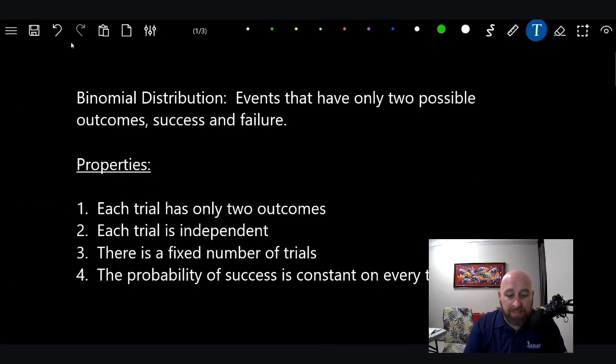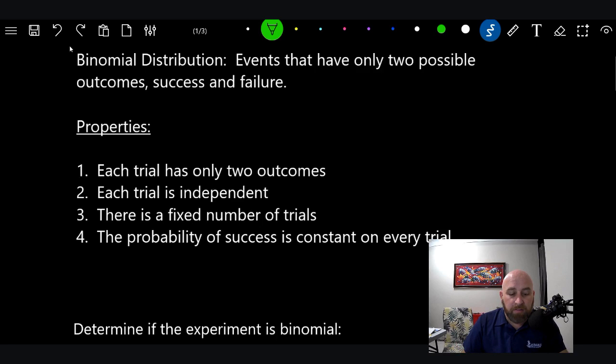I've got down here on the screen, the binomial distribution are events that have only two possible outcomes. That makes sense, right? Because binomial means two nomials, two terms, two events. And so it's only two possible outcomes, success and failure. That's it. Nothing else. There's not like three different things, where I could get a red, a blue, or a green. It's just two, either yes or no. Did it work? Yes. Did it not work? No. Did it succeed? Did it fail? Those are the only two options.